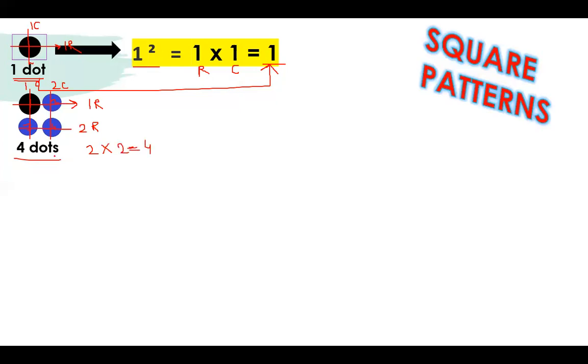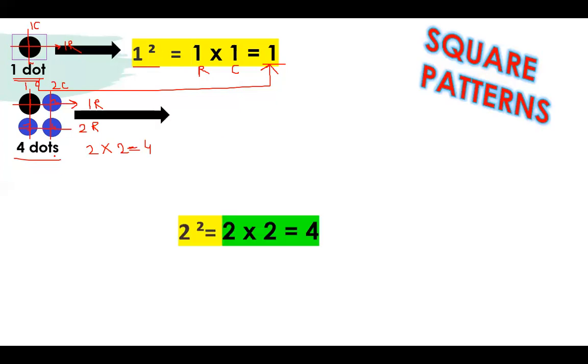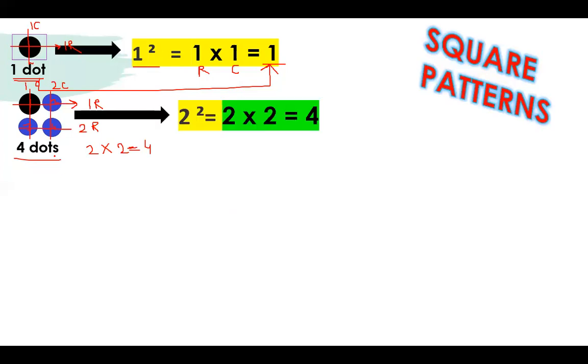2 twos are 4. So what can we write for it? 2 square is equal to 2 into 2 is equal to 4. So this is giving me 2 rows and 2 columns is equal to 4. So it means our answer is absolutely correct, that we have used the 4 dots for 2 rows and 2 columns to make a square.